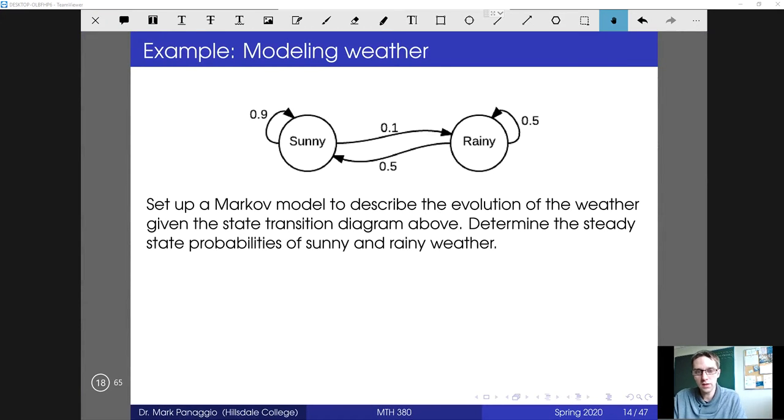Let's suppose that the probability that it's sunny tomorrow, given that it's sunny today, is 0.9. And the probability that it's rainy tomorrow, given that it's sunny today, is 0.1. And similarly, if it's rainy today, there's a 50% chance it's going to be rainy tomorrow, but there's also a 50% chance that it's sunny. Okay, so that describes a Markov chain because there's two states, rainy and sunny, and the probabilities for the future depend only on the current state, not on the past.